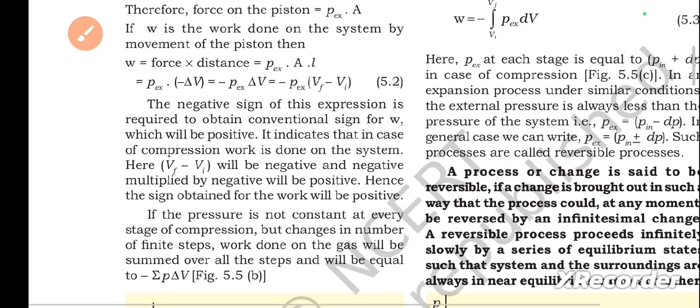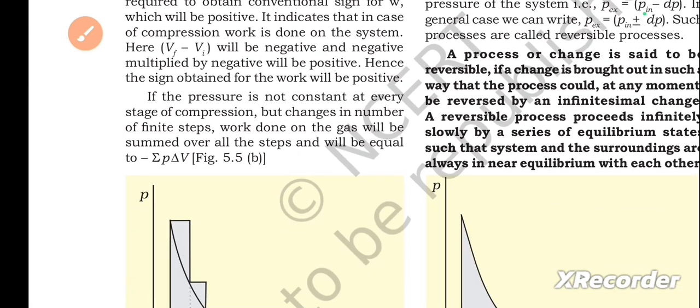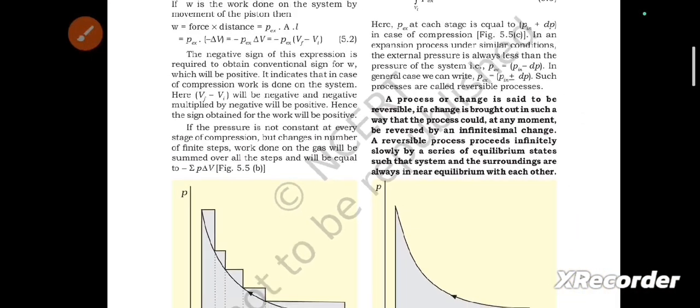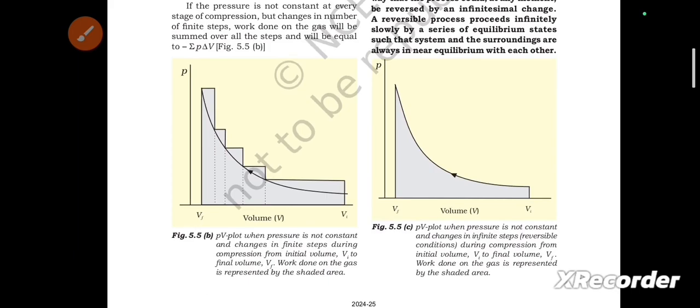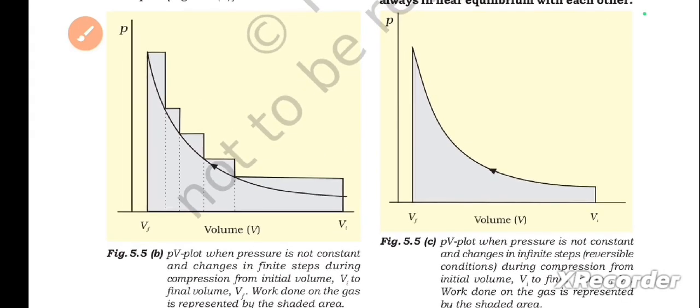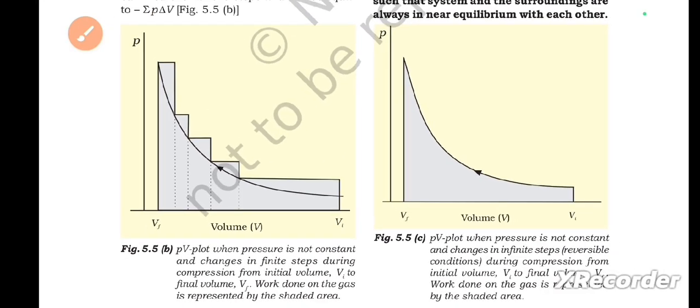If the pressure is not constant at every stage of compression but changes in a number of finite steps, work done on the gas will be summed over all the steps and will be equal to ΣPΔV. Figure 5.5b, this is the figure, you can check it out.